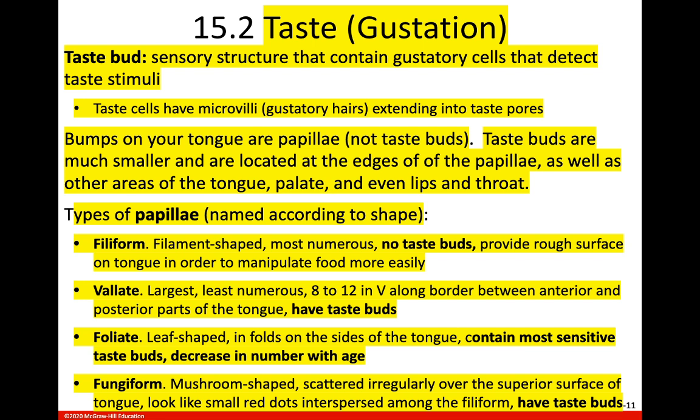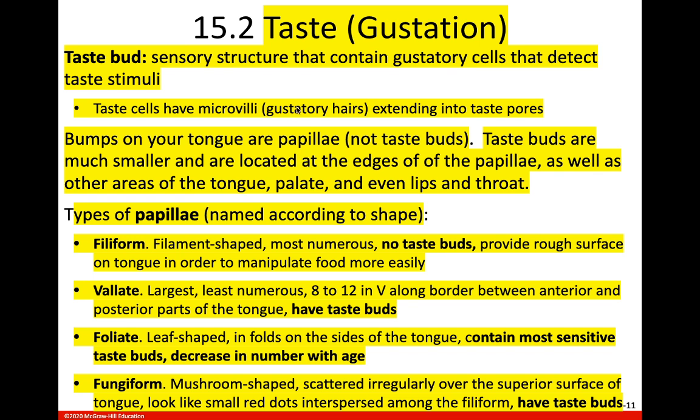Taste is called gustation. We have on our tongues taste buds. Taste buds are the sensory structures that contain the gustatory cells that detect taste stimuli. So the receptor cells that receive taste stimuli are gustatory cells, and they are inside of a taste bud.